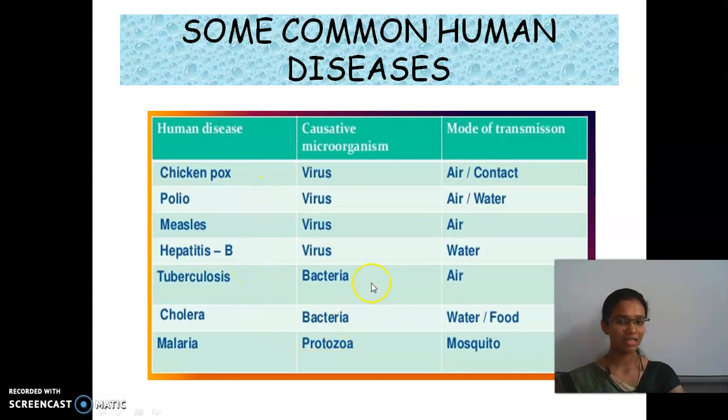And for the others, we have medicines. This is their mode of transmission. Chickenpox, polio, measles are transmitted through air contact, water and air. Tuberculosis is through water. Malaria is transmitted through mosquitoes. These are their causative microorganisms: these are caused by virus, these by bacteria, and malaria is by protozoa.